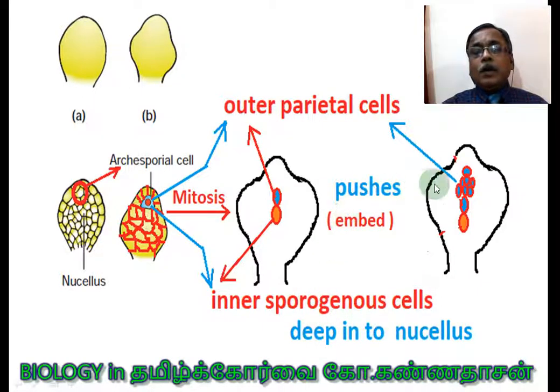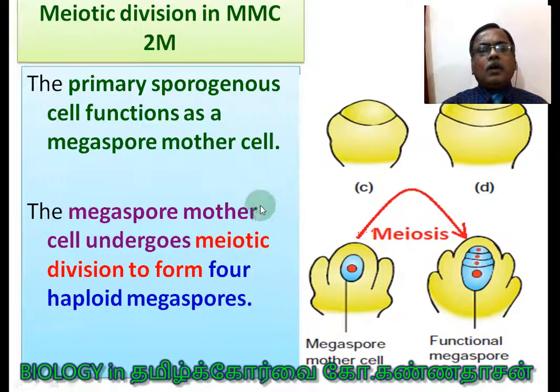Then it undergoes a few periclinal and anticlinal divisions. So it pushes the inner sporogenous cell, or embeds it. See, the word embed means pushes, deep into the nucellus, right? So likewise, frequently recollect the points that you have learnt, so that it will be very useful for you and it will be kept in your long-term memory, students.